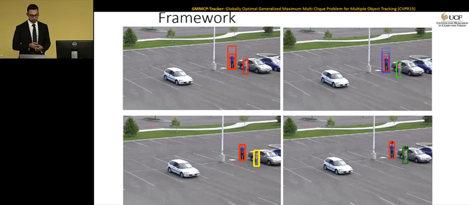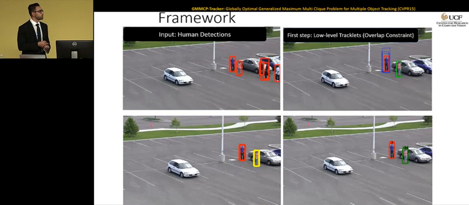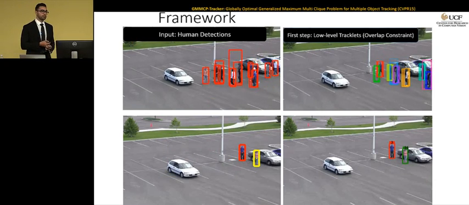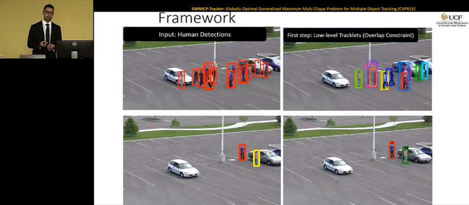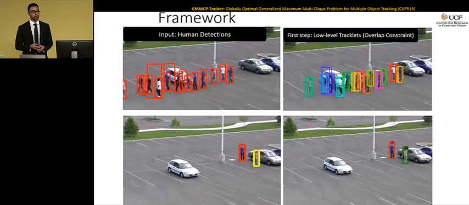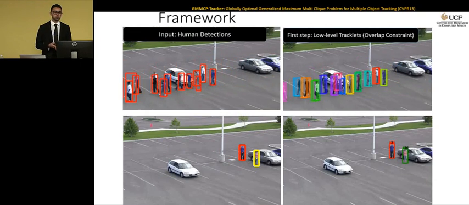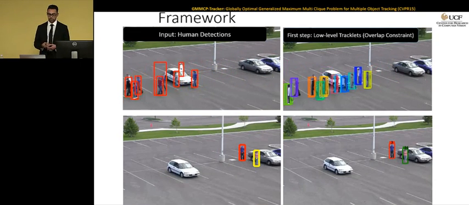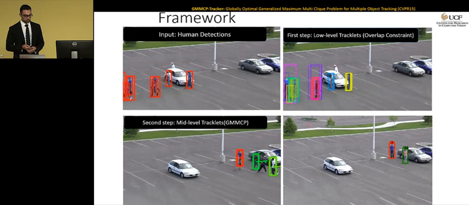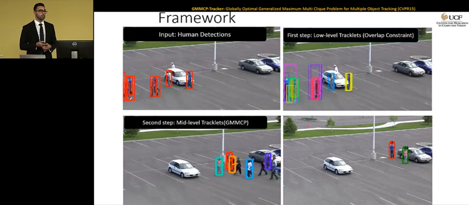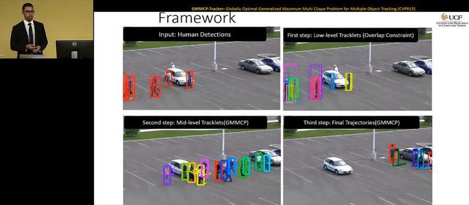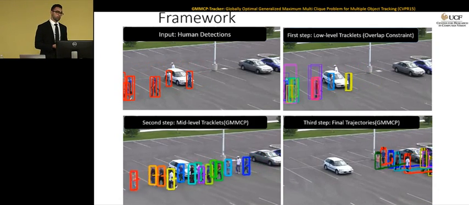Here's the framework. We start with human detection in every frame, similar to GMCP. The next step is that we get a set of low-level tracklets. These low-level tracklets are very tiny tracklets that have a maximum length of 10 and a minimum length of 5, and they are obtained by simply considering the overlap between two detections in 2 consecutive frames. And I'm going to tell you why this is important. Then we feed this to GMMCP, and we get tracklets that are a little bit longer, and we call them mid-level tracklets. Again, we feed them to GMMCP, and we get the final trajectories, as you can see on the bottom right.